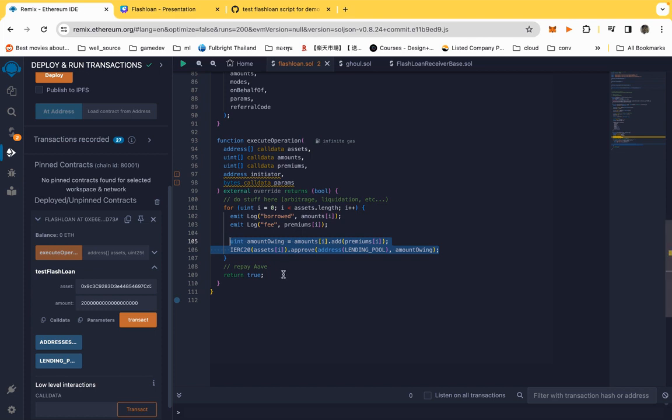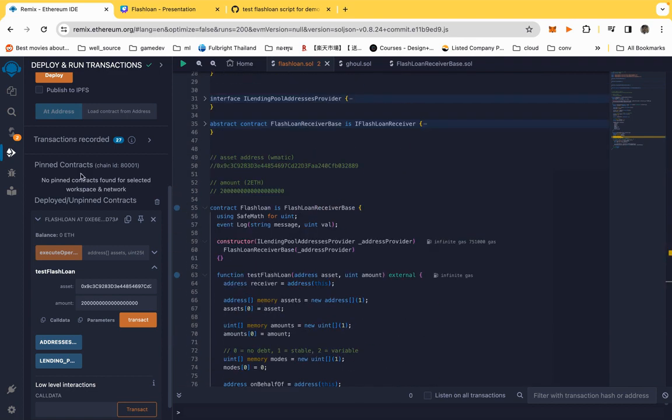We need to give permission first. So we approve that, okay, this Aave protocol can subtract our money, and then we return true, so Aave will know that if you return true, then it will subtract the money back. So at the end of this function, Aave will get back the money that they let us borrow.